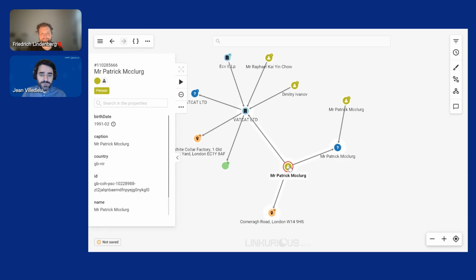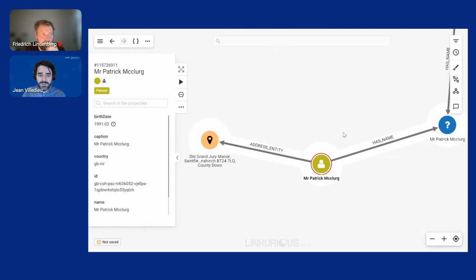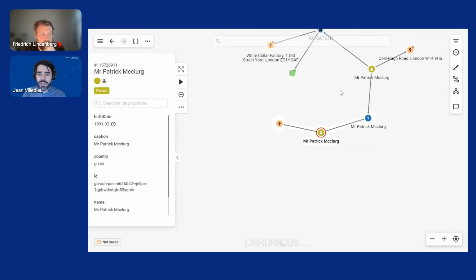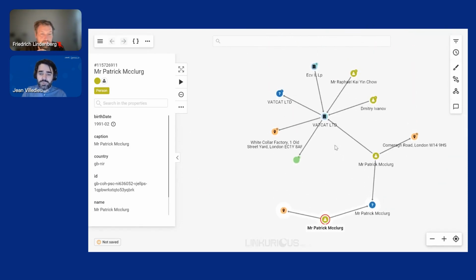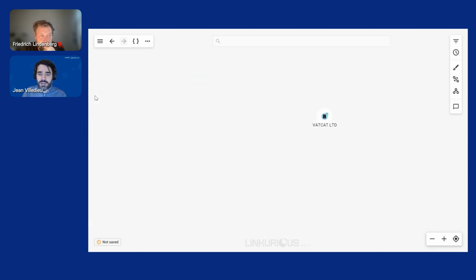So we have one first Patrick McClurg, and this one is coming from this particular data source, the person of significant control data source, which is a UK data source. And here we have another Patrick McClurg coming from another data source. I can explore further and identify that he's connected to yet another address. I'm going to go back to the starting point now and clean up the graph.